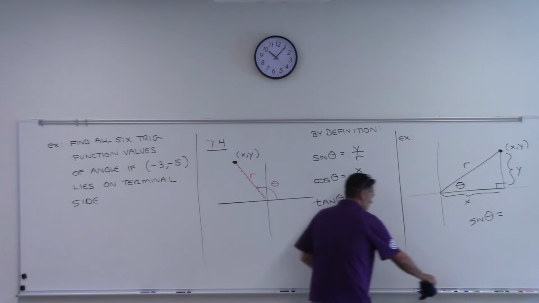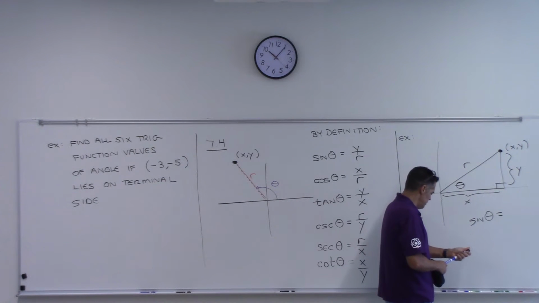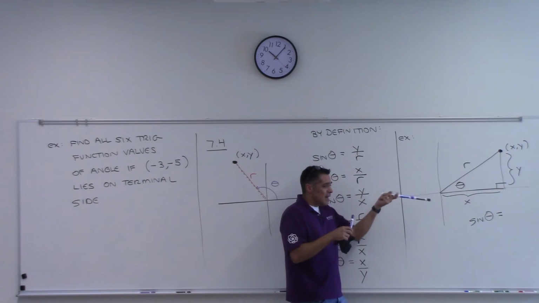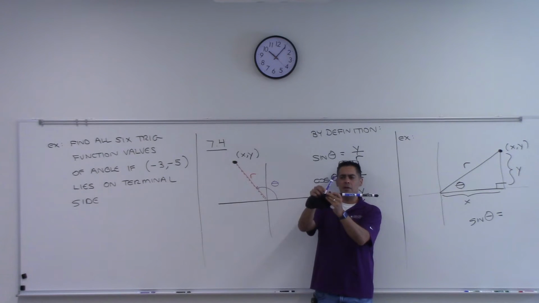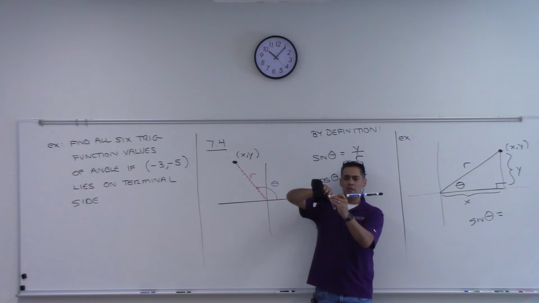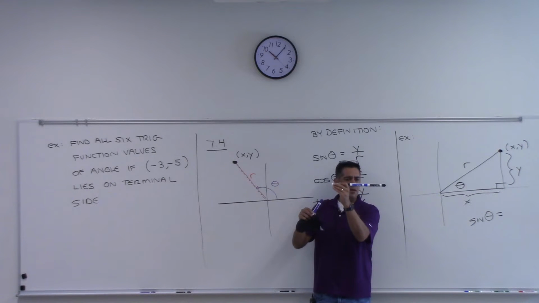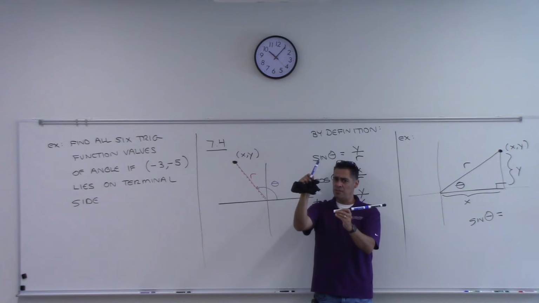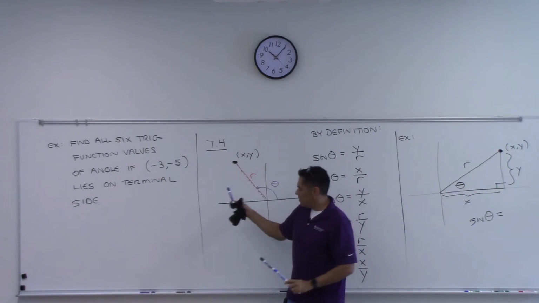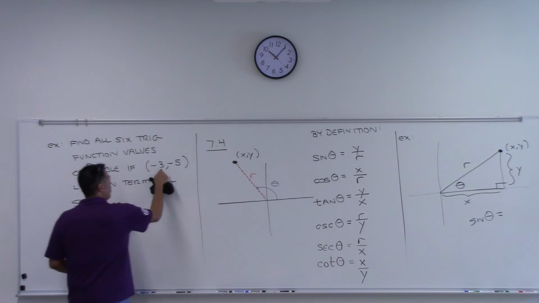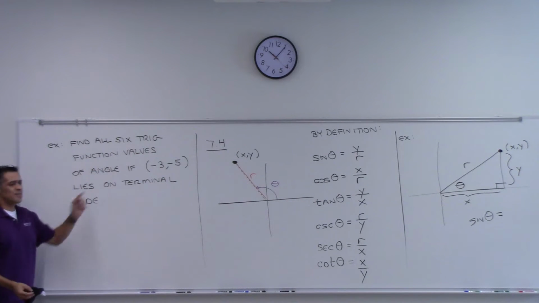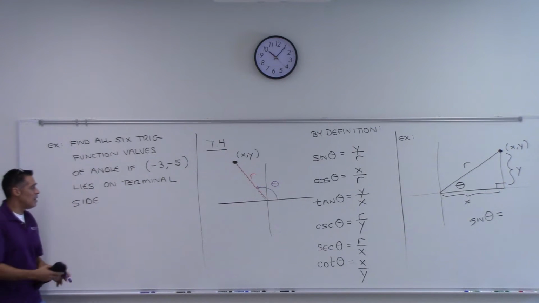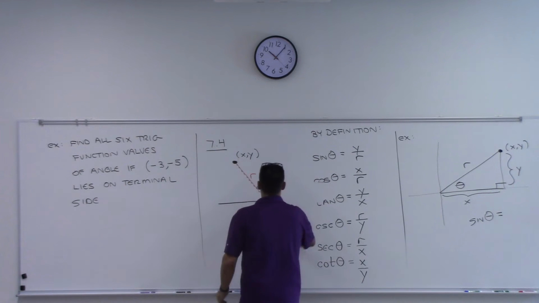Okay, so remember that when we were defining angles, we said that when you define an angle, everything points out the x-axis. That's our standard position, and then your angle can either open up like this, that's a positive angle, or it can go negative, right? This side of your angle is called the initial side, and this side is called the terminal side. I'm just trying to remind you, this is the terminal side. So what I'm telling you is that we have this angle, and I'm telling you that this point, -3, -5, lies on the terminal side of the angle. So I want all 6 trig function values of the angle that I'm referencing here. So let's go ahead and try and draw it.